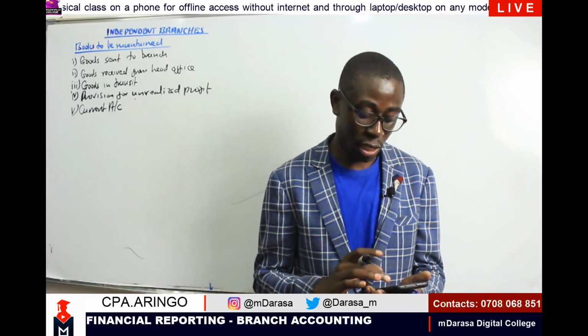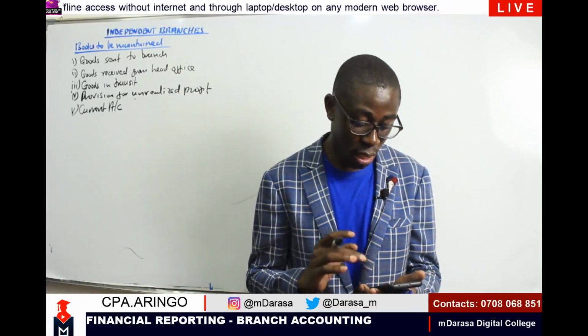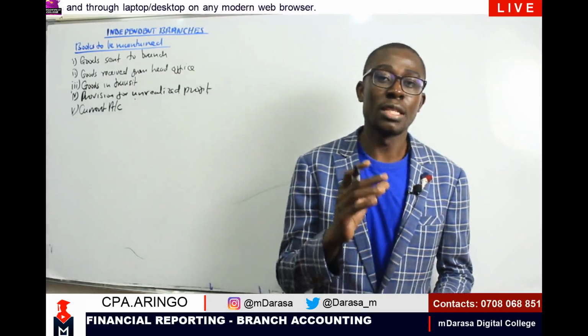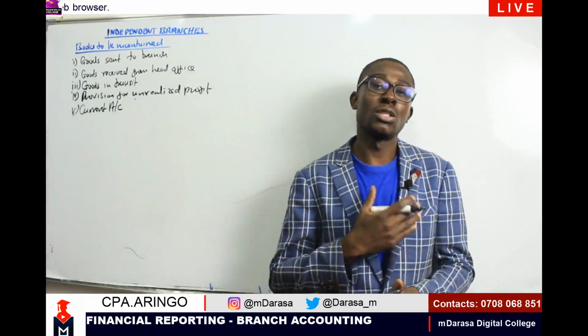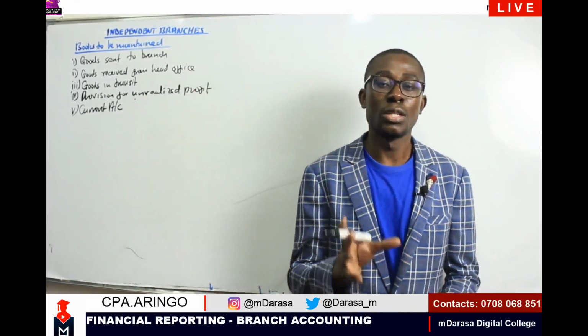The branch current account balance represents the head office investment in the branch, and thus should be carried as an asset in the head office, but not for the enterprise as a whole. So this current account represents an investment that I've made in my branch, and therefore this investment is an asset to the head office, but not to the enterprise as a whole. So that is what we should have in mind.